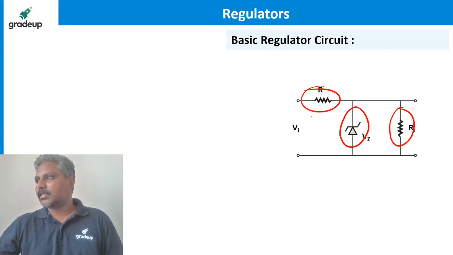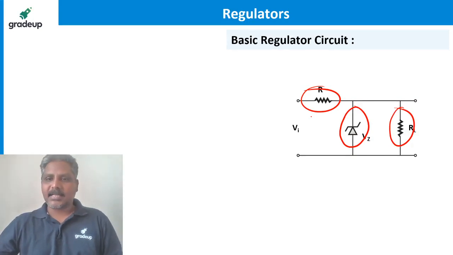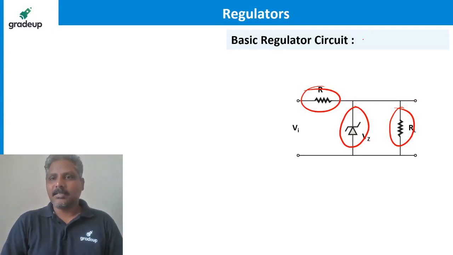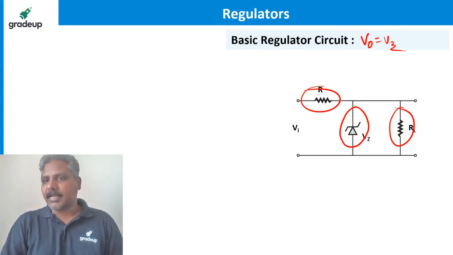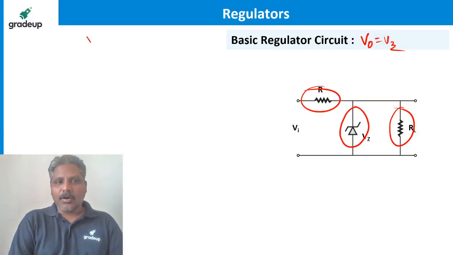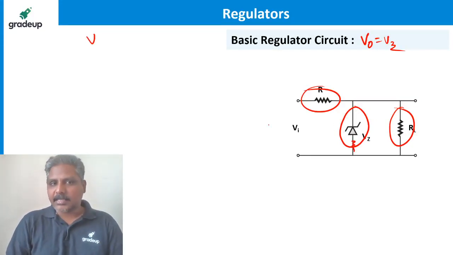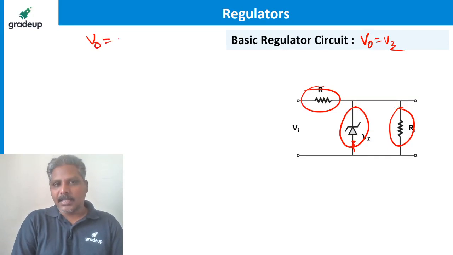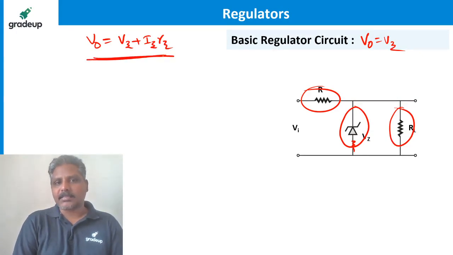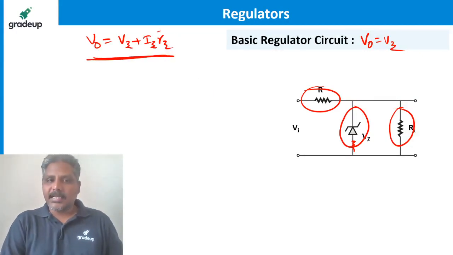That is the breakdown voltage of the Zener diode. Yes, exactly. Ideally speaking, output voltage is always equal to Vz. But practically, Rz also will be there. So practically the output is always Vz plus Iz into Rz, because Rz is also considered.